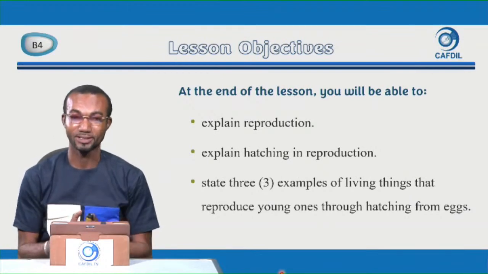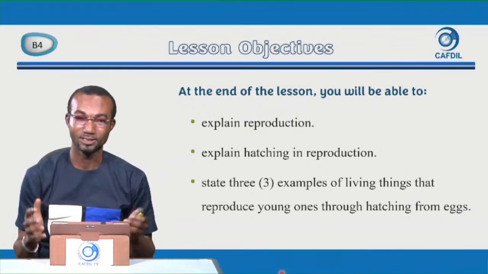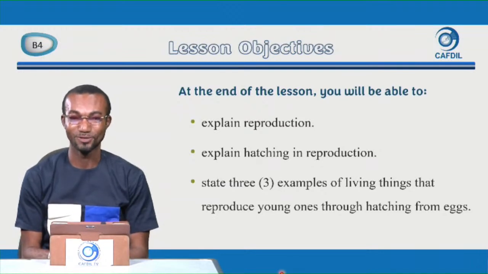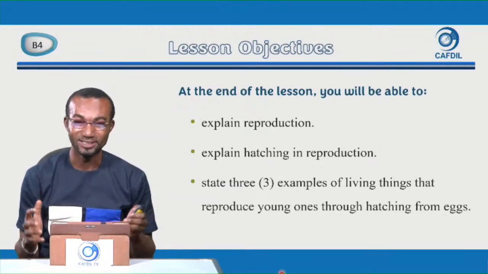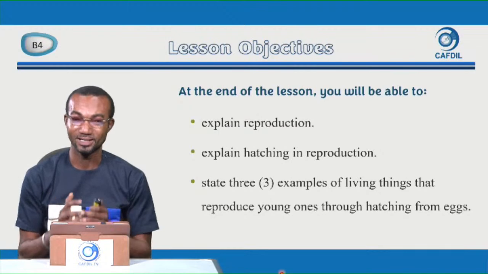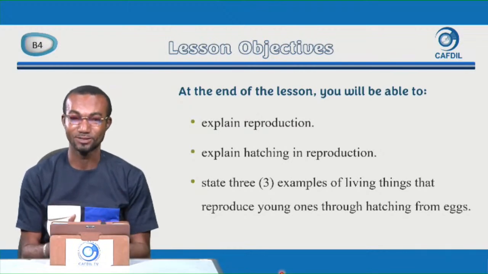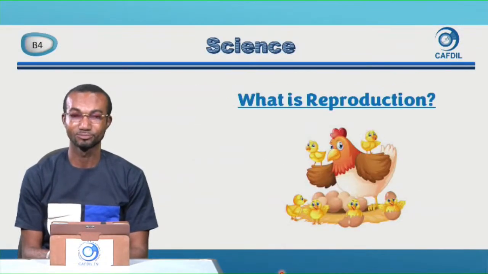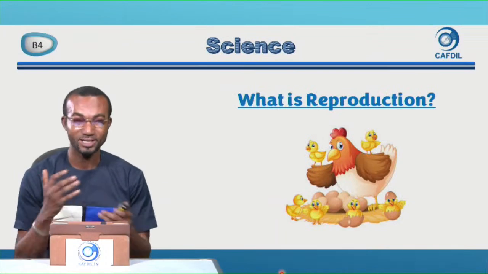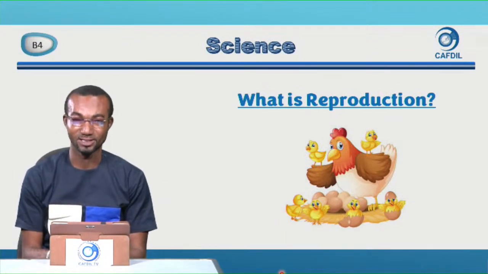So let's all pay attention and look at the wonders of God, how new living things, that is animals, are created from eggs. Let's begin by refreshing our minds on what reproduction is.